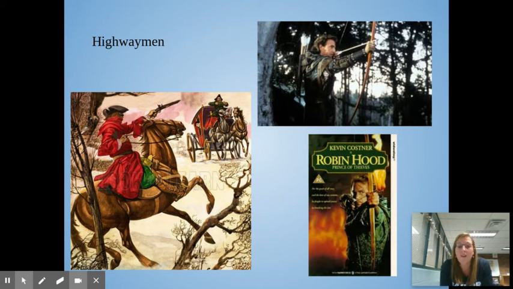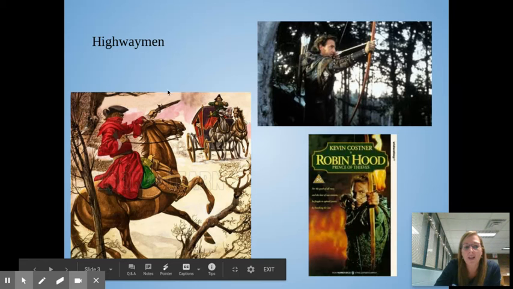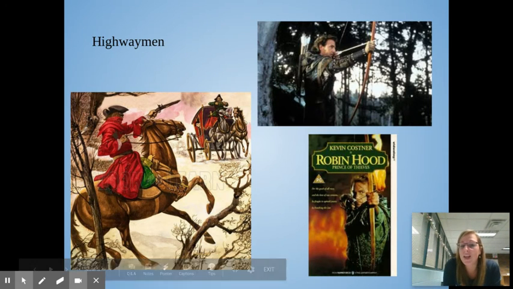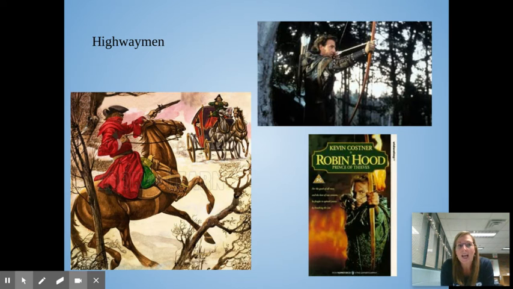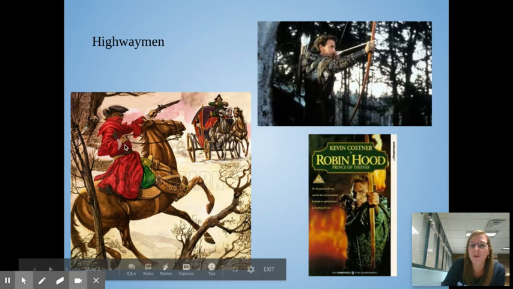Well, our story called The Highwayman is also about a Robin Hood type figure. So these highwaymen, you're seeing a picture right here, would rob people as they came by and take their money. And so our story is about a highwayman, and this is kind of typical of what you would see with a highwayman at that time frame.